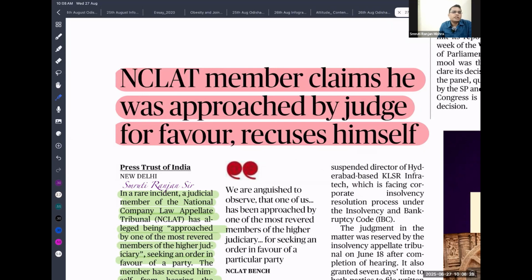In that case judges can recuse, that means decline to be part of the bench. Again, there are multiple instances where judges of the Supreme Court are recusing, refusing benches whenever their near, dear ones or friends are involved.